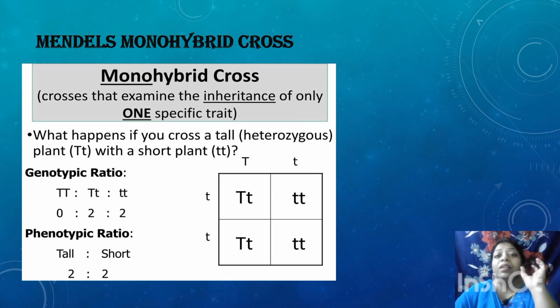So Mendel conducted this experiment with other contrasting characters, like green peas and yellow peas, and round and wrinkled, and this brought a special law called the law of segregation and dominance.